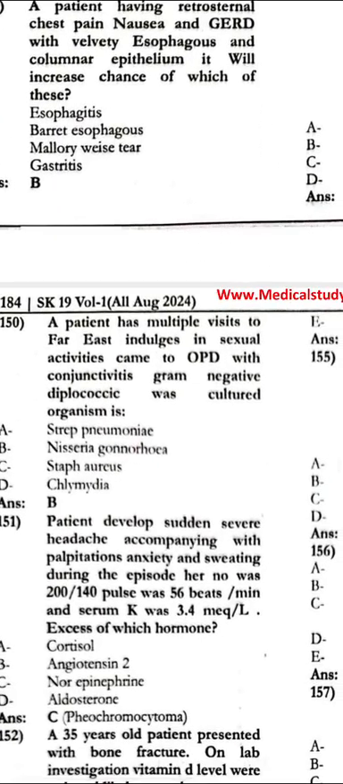Next, the patient has multiple visits to the Far East and indulges in sexual activities, and comes with conjunctivitis. Gram-negative diplococci were cultured. The organism is Neisseria gonorrhoeae.